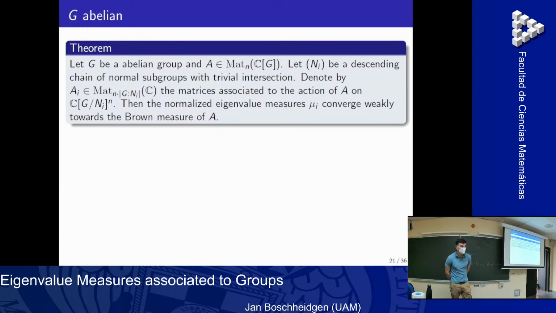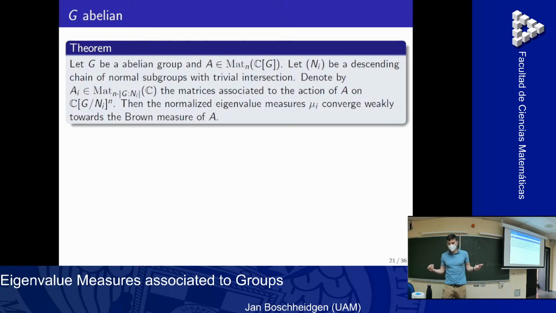So where does that come from? We look at the regular representation of our quotient groups. So we take the quotient group as a vector space. So we take the vector space with basis the quotient groups G_i, and these are also abelian groups. And any regular representation of a group decomposes as a direct sum of the irreducible representations. And irreducible representations of abelian groups are one-dimensional.